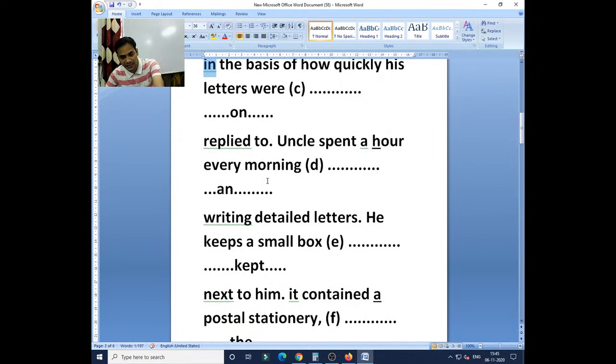"Uncle spent all hour every morning." So how has "a" been changed into "an"? You can notice here, "an" can be used before a vowel sound, but you see here the consonant letter H. Before a consonant sound you should use "a," but H is silent here, so we can go with the "an" option.